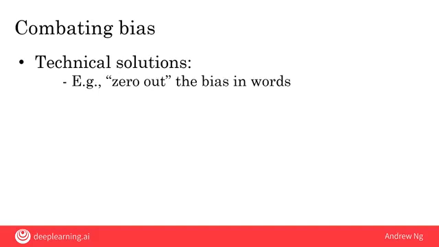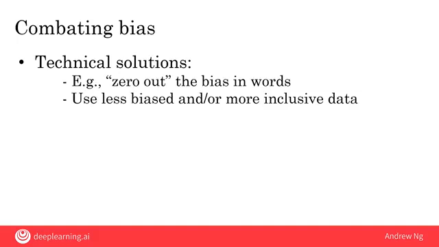A second solution is to try to use less biased and more inclusive data. For example, if you are building a face recognition system, make sure to include data from multiple ethnicities and all genders, then your system will be less biased and more inclusive.